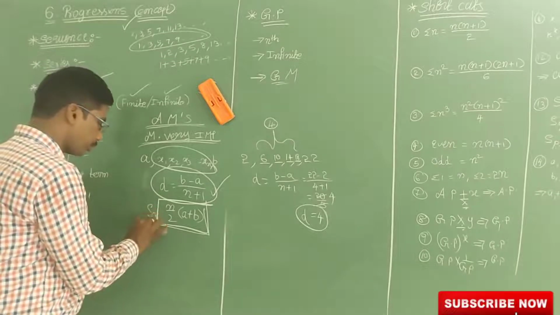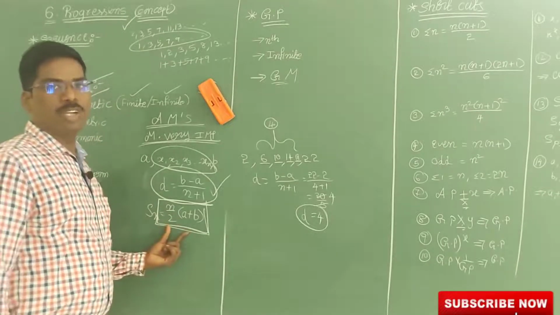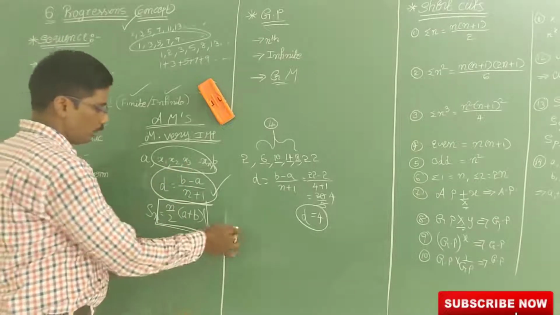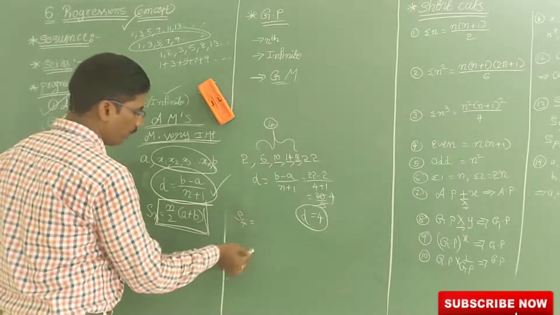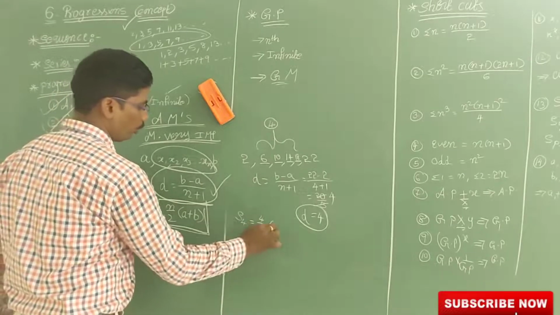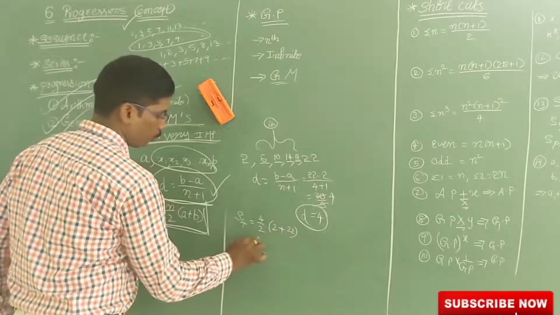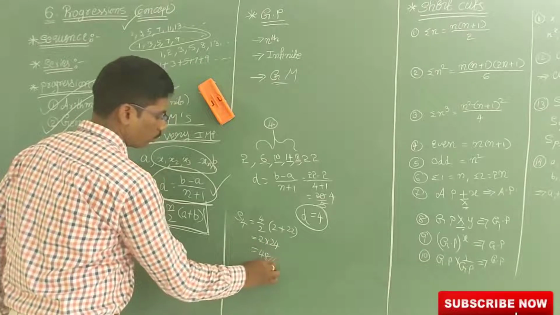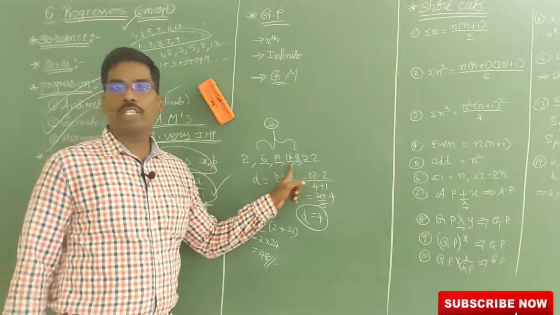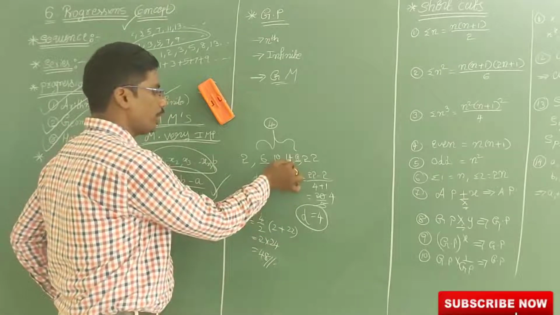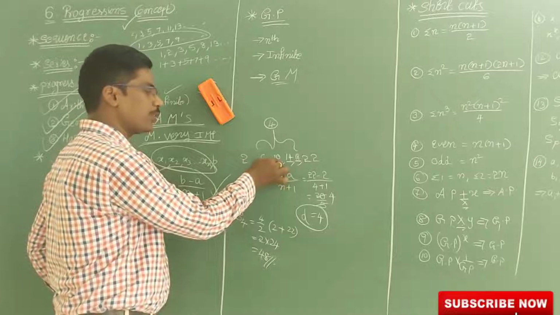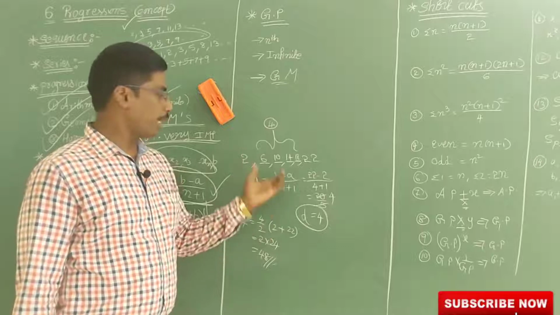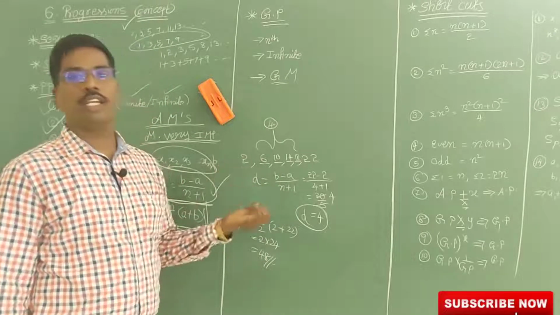What is this n? The sum of the n arithmetic means which are between A and B. Now using this, S4, 4 times only, so 4 by 2 into 2 plus 22. So 4 by 2 means 2, 2 into 24, so that is 48. Now if you add these 4 numbers, you will get 48. See here, 18 plus 4 is 22, 22 plus 10 is 32, 32 plus 10 is 42, 42 plus 6 is 48. So I got the 48. For that purpose I have explained this example. Now you can easily understand this concept.